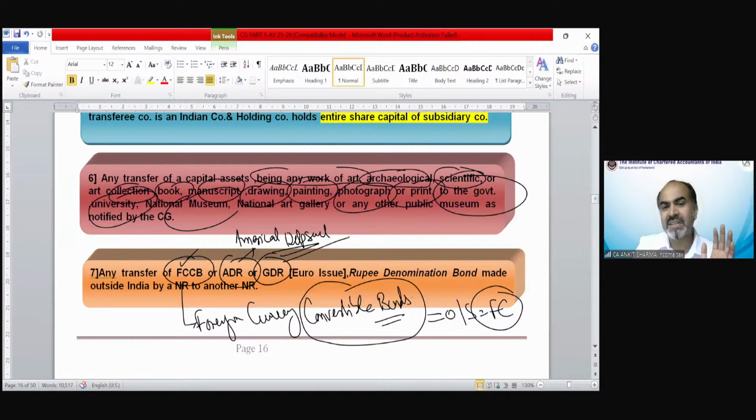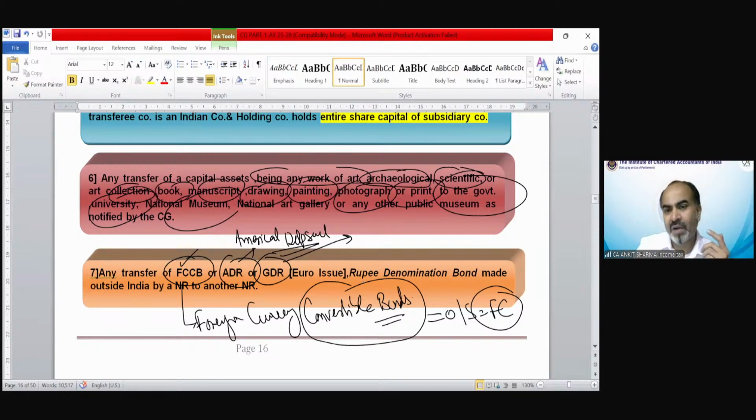And GDR, if it is issued at any other place except America, is called GDR, Global Depository Receipt. So if your equity share is issued in foreign currency outside India, that is generally called ADR. Technically, we do not issue equity shares; the equity shares would remain in India. But against that security of equity shares, we issue a depository receipt. If this depository receipt is issued in America, that is called ADR. Other than America, GDR. Okay.